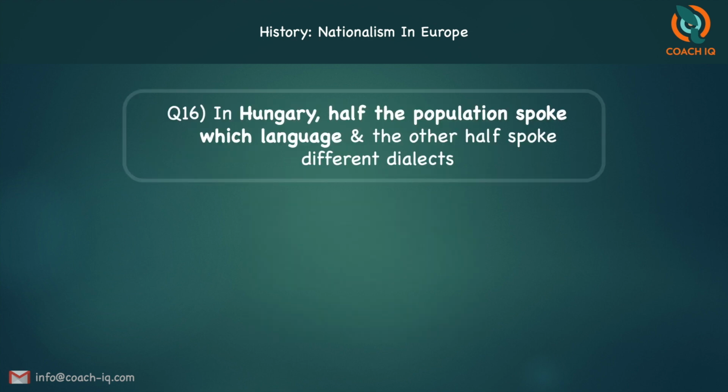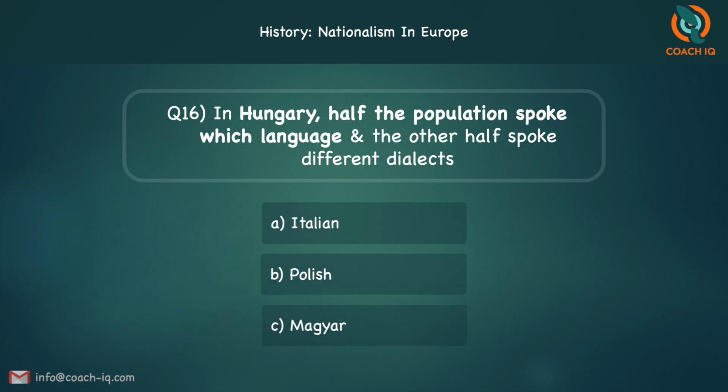The next one. In Hungary, half the population spoke which language? And the other half spoke different dialects. So half the population, did they speak Italian, Polish, or Magyar? The answer is C, Magyar.